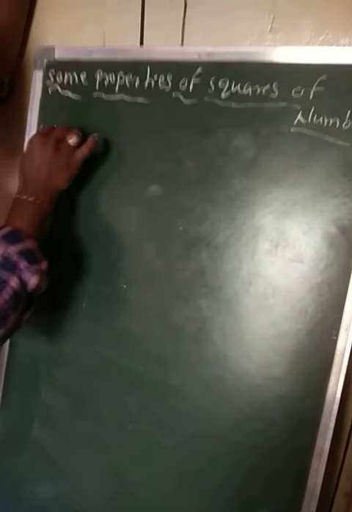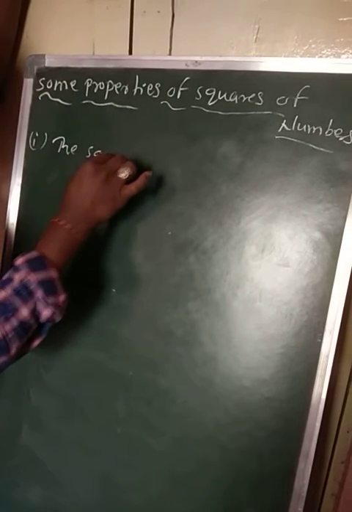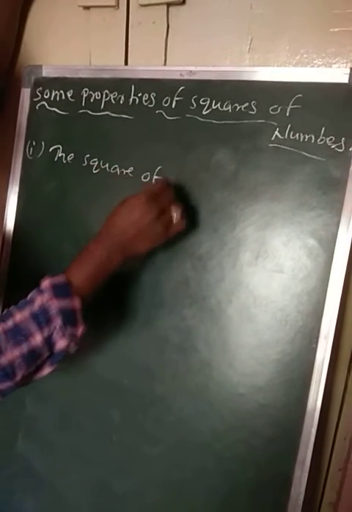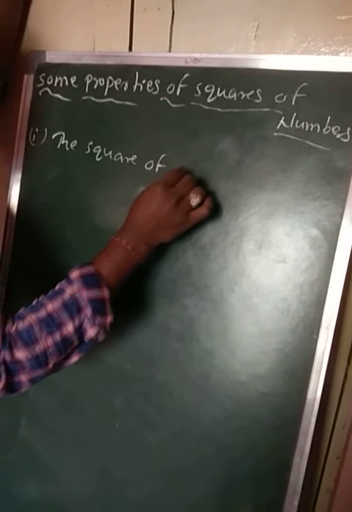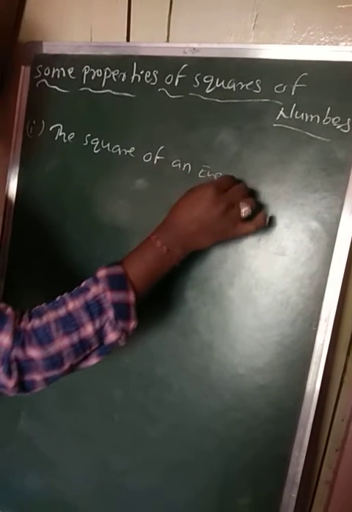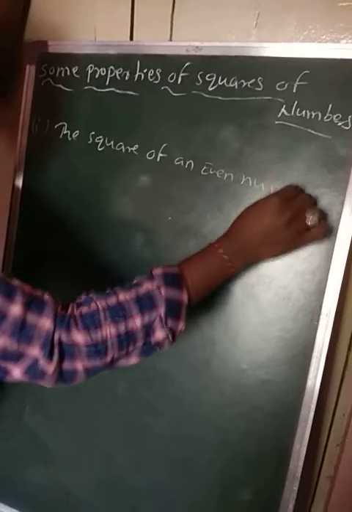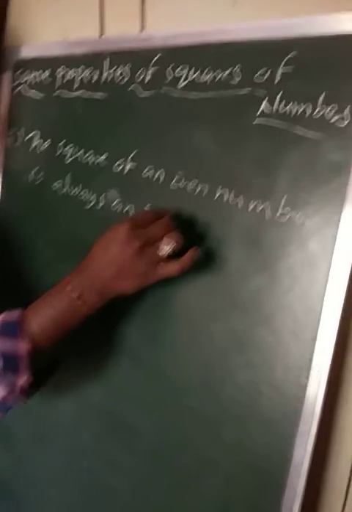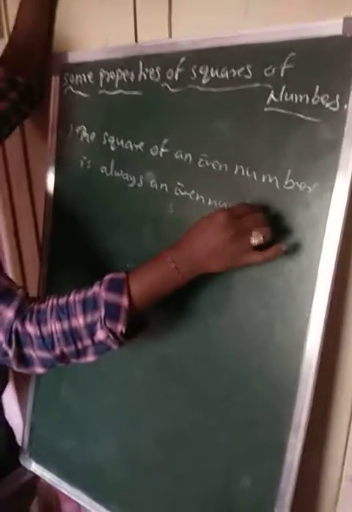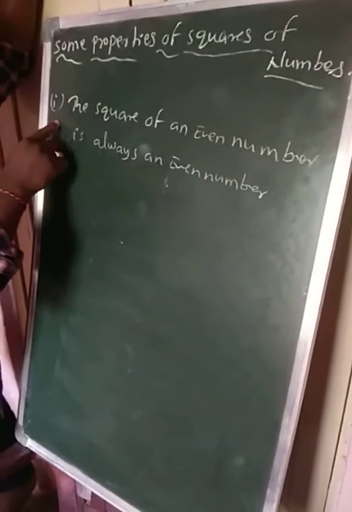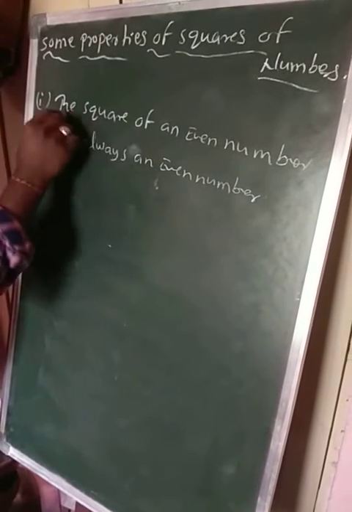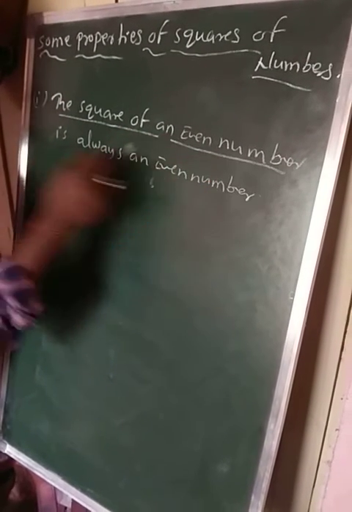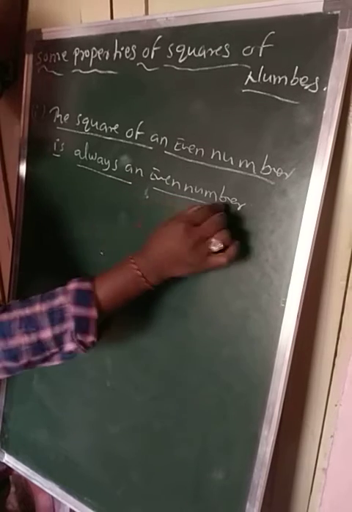In that, first one, the square of an even number is always an even number. Okay students, what is the first one? First property of a square: the square of an even number is always an even number.